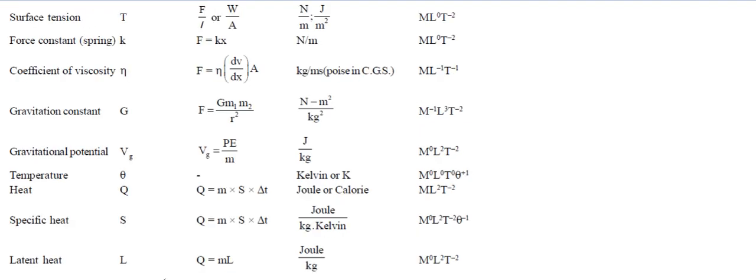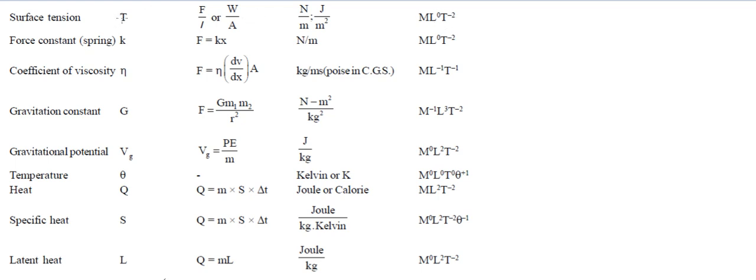So here is another table. Let's say we talk about surface tension. You will learn later on what the surface tension is. The definition will go: force per unit length. So once you know the force per unit length as a formula, then you can convert into Newton per meter, and then you can go for that. This is going to be the dimensional formula, because for Newton, you know, it's M L T raised to power minus 2. One length has to be divided, so M L raised to power 0, T raised to power minus 2. So this becomes the dimensional formula for surface tension.